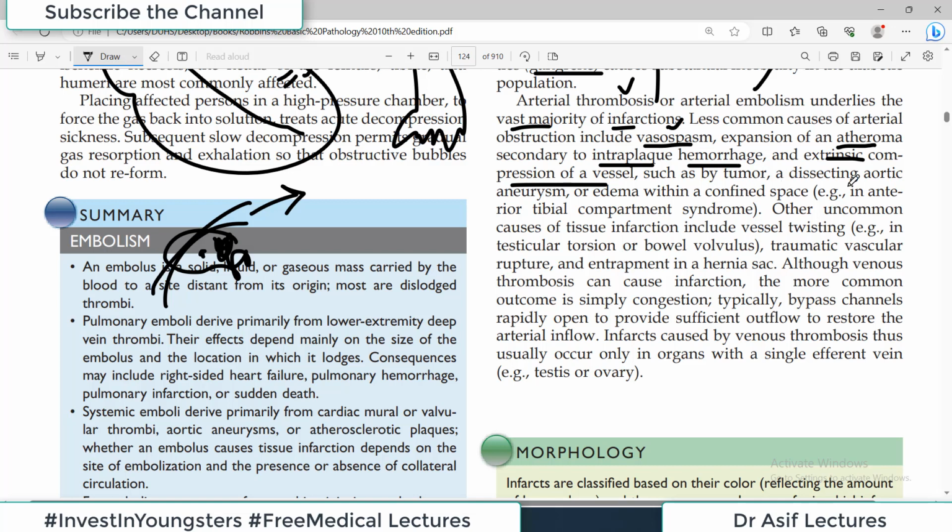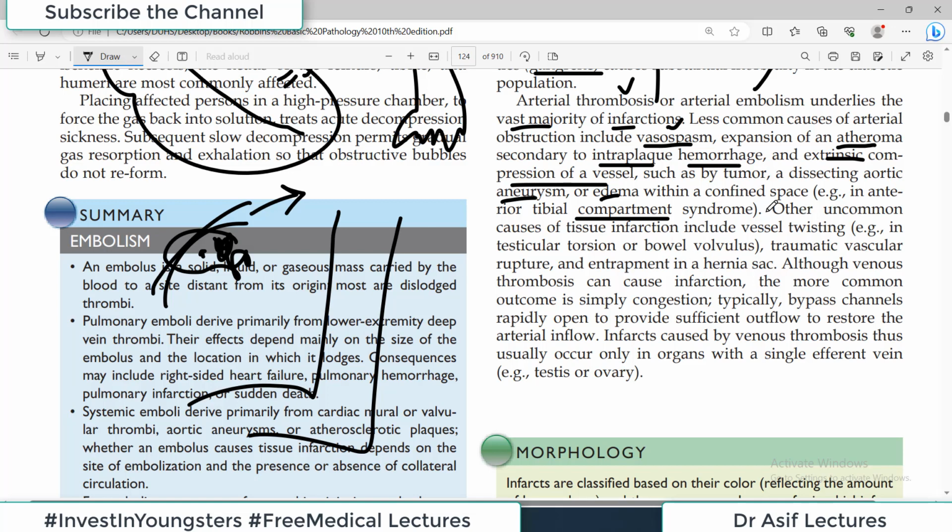ठीक है? Dissecting aortic aneurysm, edema within a confined space such as in the compartment syndrome. So for example, किसी का leg है और ये leg में there is an inflammation, and because of that inflammation there is a compartment syndrome. So the pressure inside any one particular compartment such as lateral compartment or anterior compartment of the leg increases because of inflammation, and because it's a closed compartment, this increased pressure can compress the blood vessel, और blood vessel जब compress होगी तो again extremities में blood नहीं पहुंचेगा.